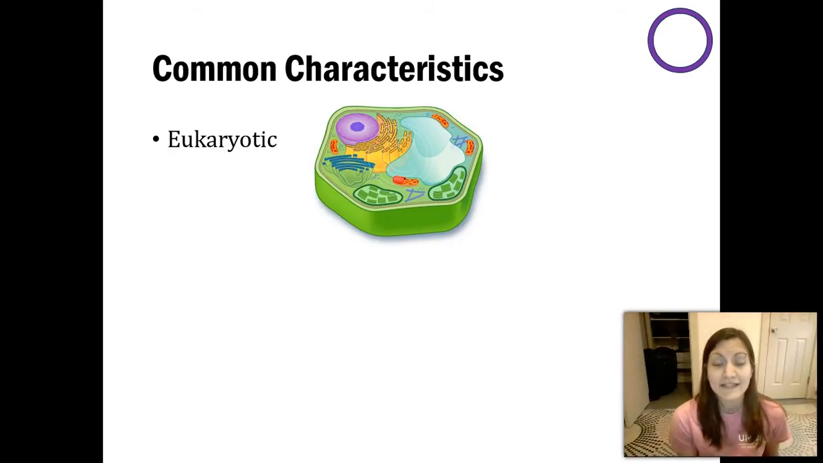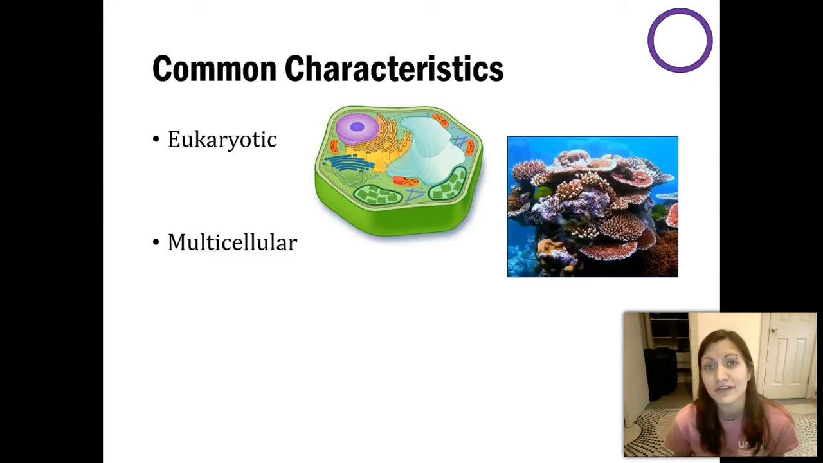Although this is a plant cell, they have organelles like plant cells do. However, our animal cells do lack certain characteristics. For example, they don't have this cell wall that you see in this picture. They also lack these chloroplasts as well as the central vacuole. But they still are eukaryotic, they still have a nucleus, and they still have those membrane-bound organelles.